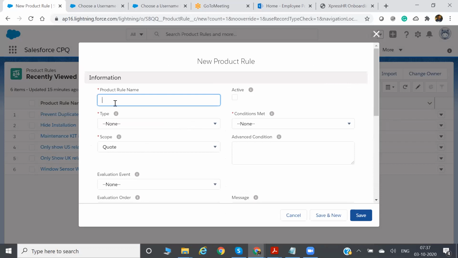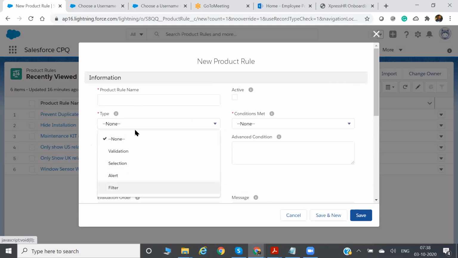So you will give any name, like select only one product on quote level. This is a text field, so you can give any name. This is the product rule name. Now type, this is the main interview question.